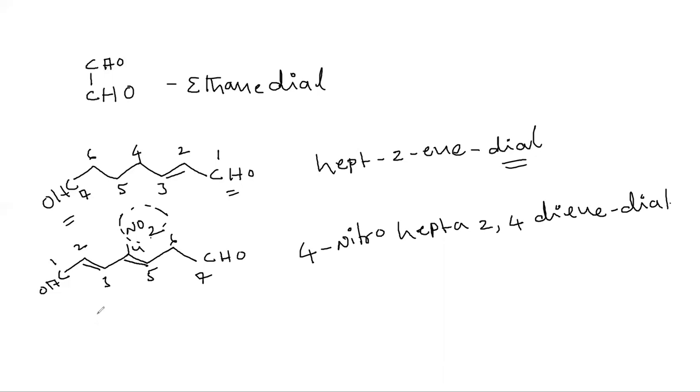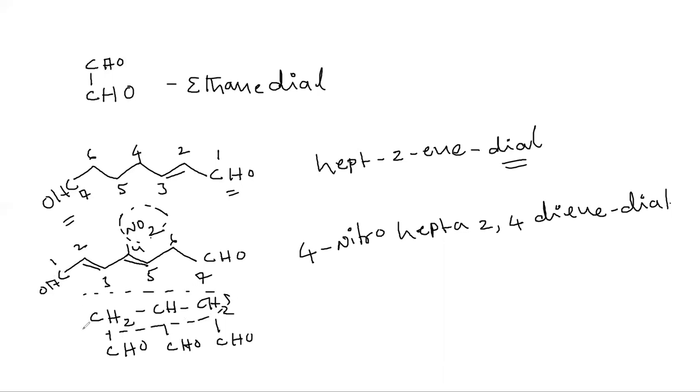Similarly, let's take CH2, CH, CH2, with CHO, CHO, CHO. This is the principal carbon chain, and the principal carbon chain has 3 carbons. So this is called propane 1, 2, 3.